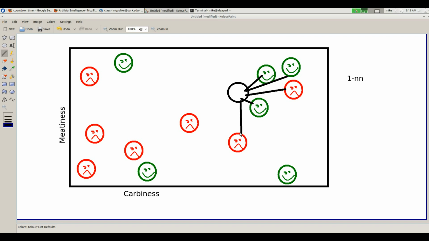4NN, 5NN, 6NN. And what's the next one? Okay, so what's the class of this? Yeah, so excellent observation. It depends on the algorithm. How do you do it? And if your algorithm is count up the neighbors and vote, and they all get equal vote, then, well, this one's a problem. I guess we'll draw a horizontal line and say you are moderately, it's the have-a-day face.